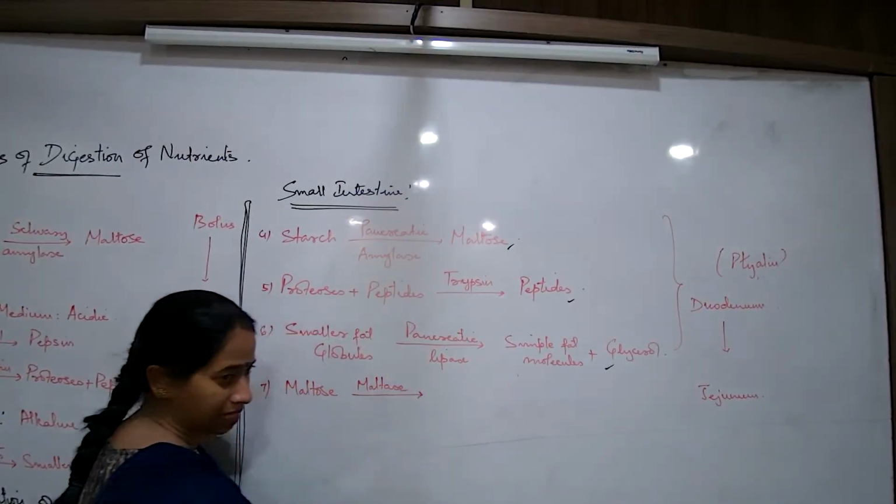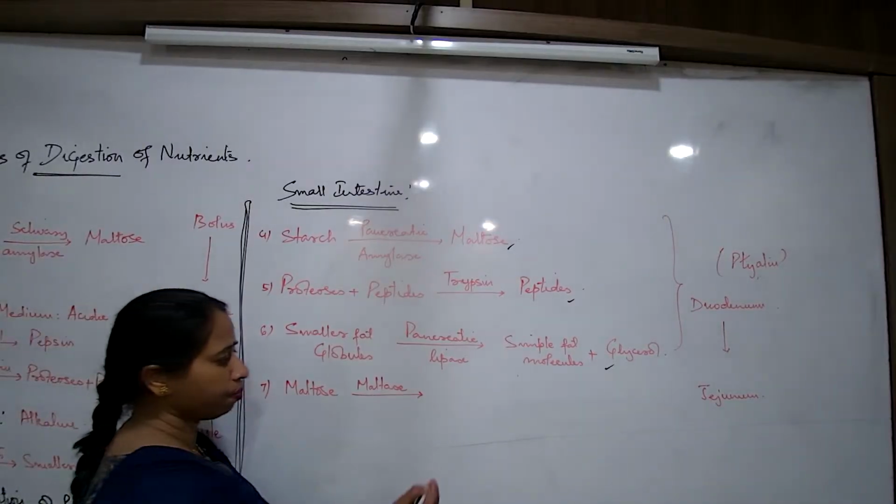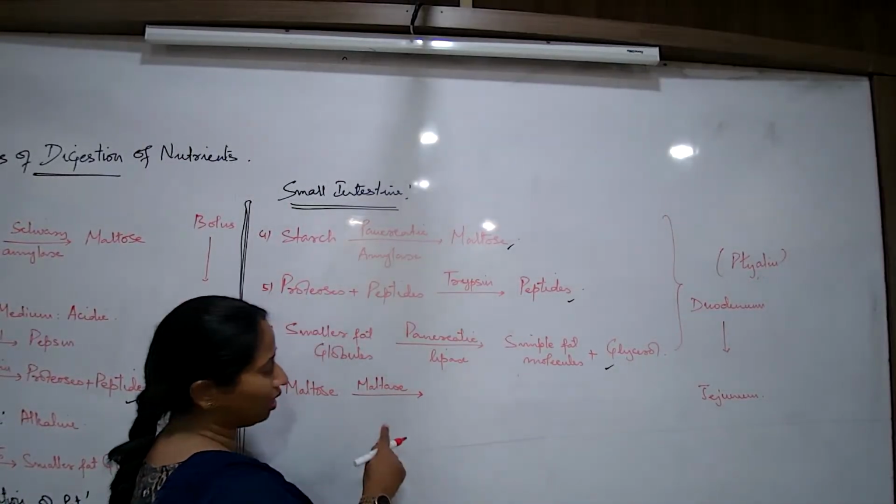Where is maltose present? In what type of food is maltose present? It is also a type of carbohydrate. It is not starch. It is starch से simple है. Maltose is present in all the malt containing foods. For example, the barley, the different health drinks that you consume, the Horlicks and the Complan and all these malt containing foods. Malt is also a type of food item. So that contains maltose, the natural sugar that it has.